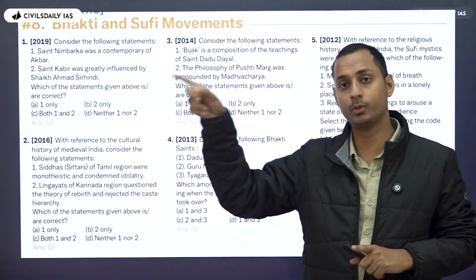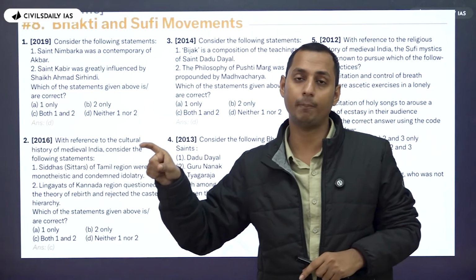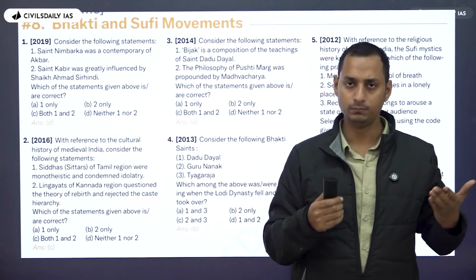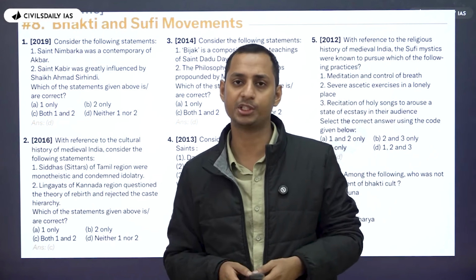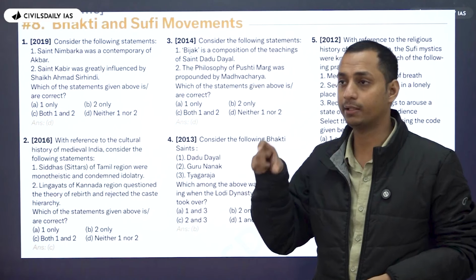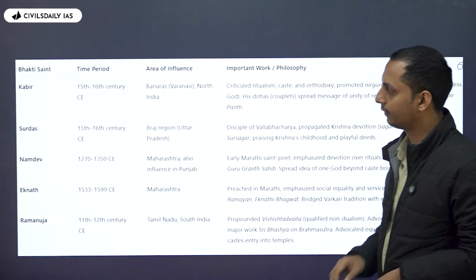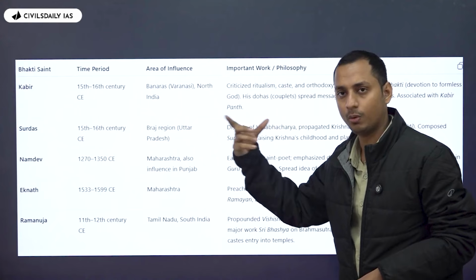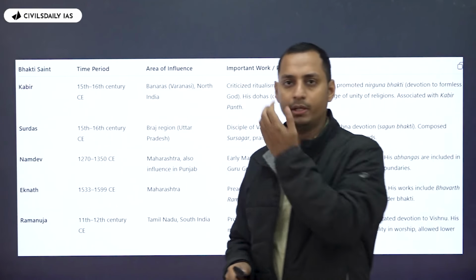But who should you be focusing on the most? It's the people who come up in current affairs. Probably it was their 500th year anniversary, or their 1000-year anniversary. Probably the President of India issued a stamp regarding the same, or a statue was inaugurated. This is the way it comes up in current affairs, so you can give more emphasis on that. Apart from others, for the Bhakti saints, focus on the time period, the area of influence of the state, and their most important work.